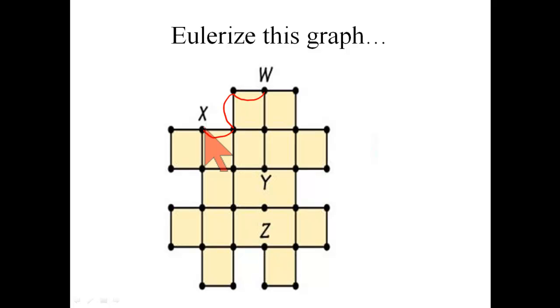And then vertex Y here and vertex Z here also need some fixing. And so how about we duplicate this edge and this edge and this edge and this edge, and now vertices Y and Z also have even valence, and then you could proceed to find an Euler circuit for this graph. Okay, that seems simple enough, but there would have been other ways to do it, right?